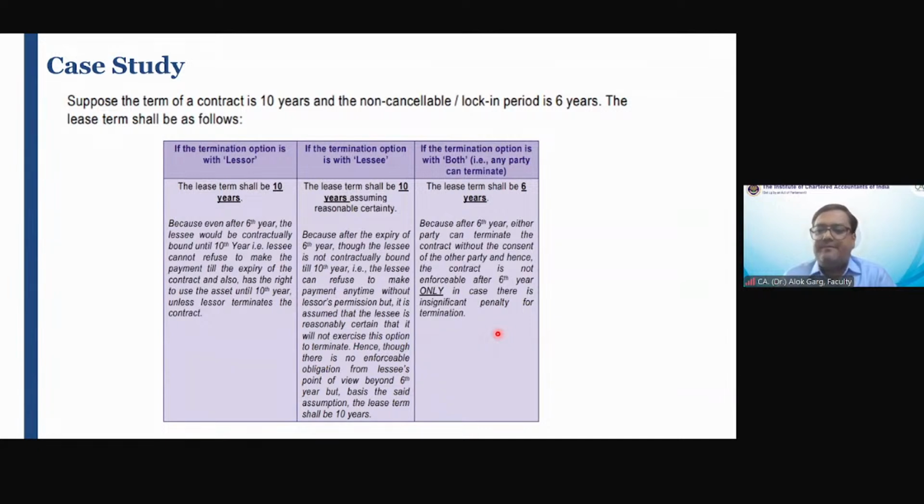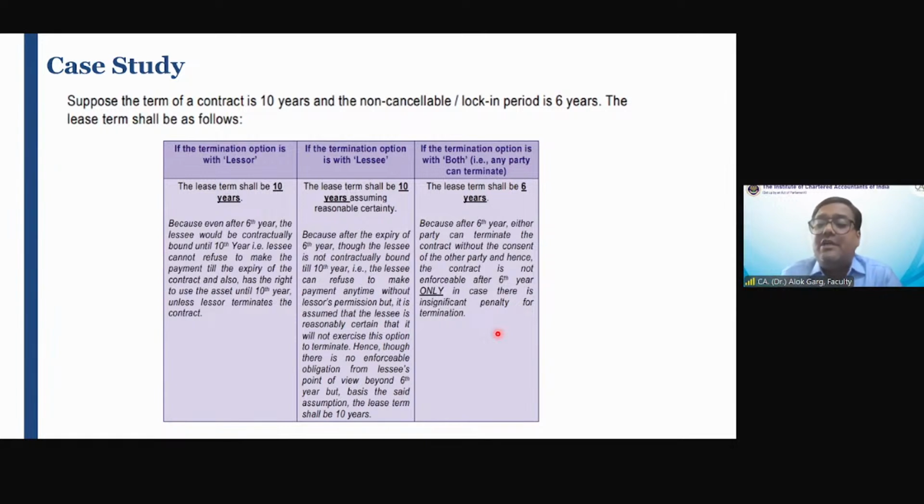Okay. So friends, today we have discussed Ind AS 116 and why Ind AS 116 came, why IFRS 16 came. Then we discussed the definition of a lease. A lease is a contract where the right to control the use of an identified asset has been transferred for a specified period of time in exchange for a consideration.